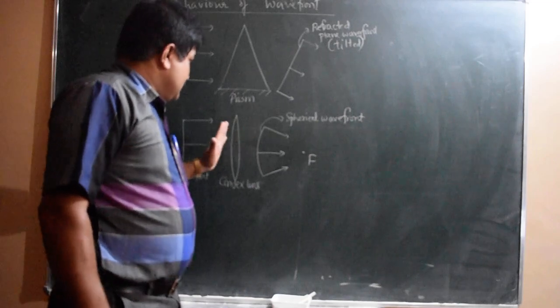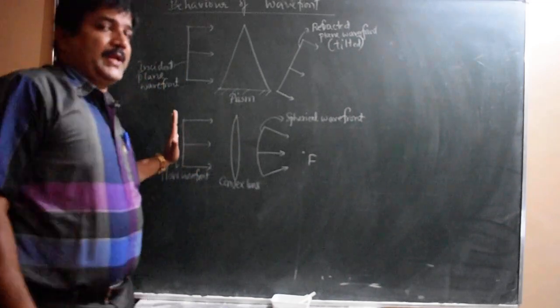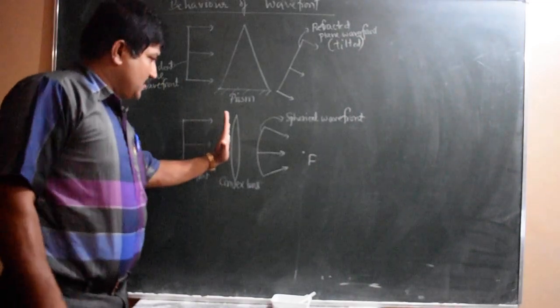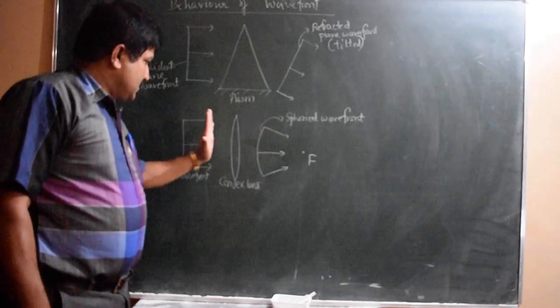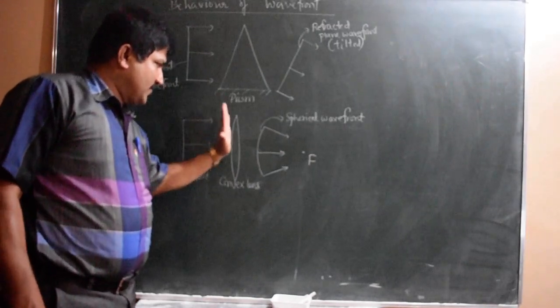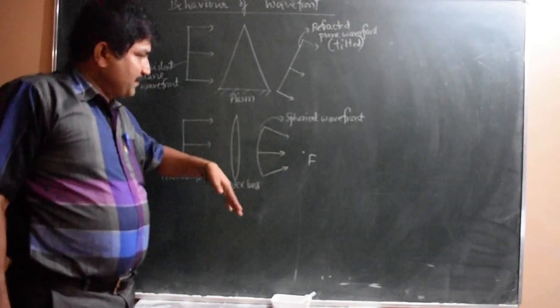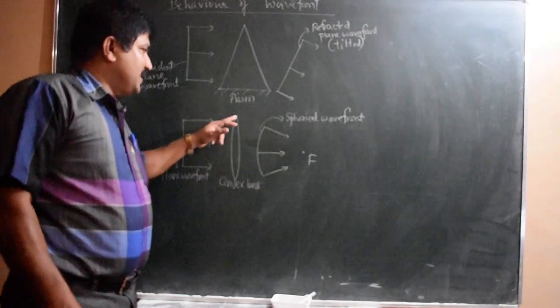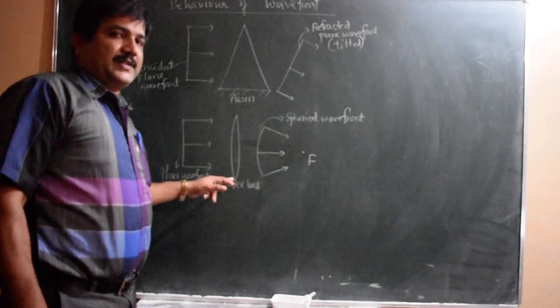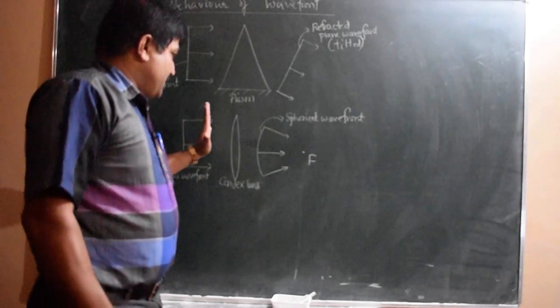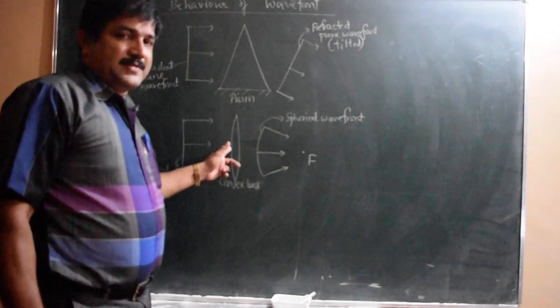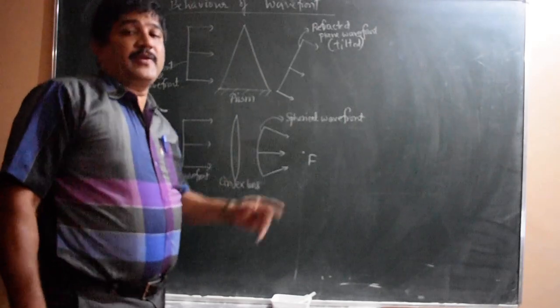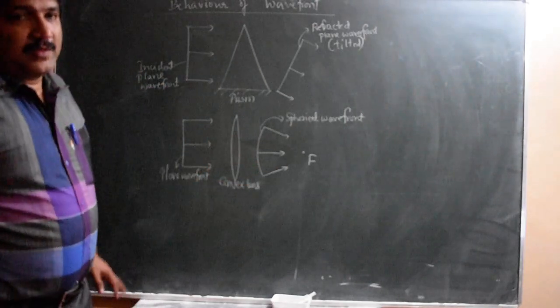See here, whenever a plane wavefront is incident on the convex lens, this plane surface is incident on a convex surface. It is bulged at the middle and thin at the edges. What happens? The middle portion of the wavefront touches the lens, so it starts moving inside the lens.